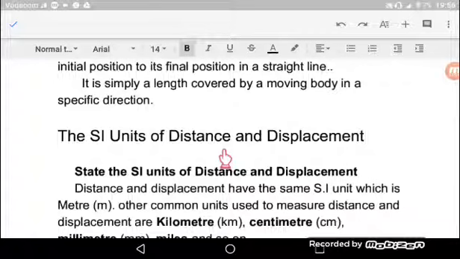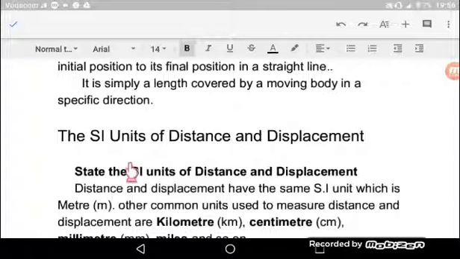Kwa hiyo unaona SI unit na unit ni vitu viwili tofauti. SI unit ni unit ambayo ilikuwa adopted, kwamba ilipitishwa kutumika katika mataifa yote, ndo SI unit. Lakini unit ni alama yoyote ambayo inaonyesha kwamba kitu kilichopimwa ni distance au displacement.